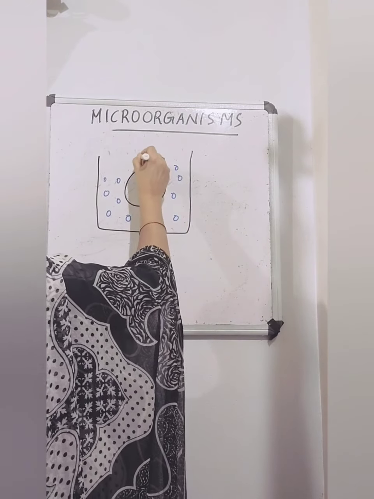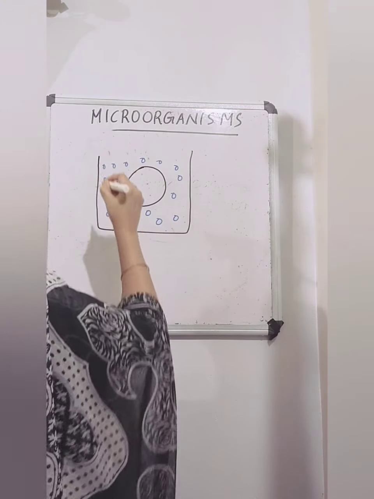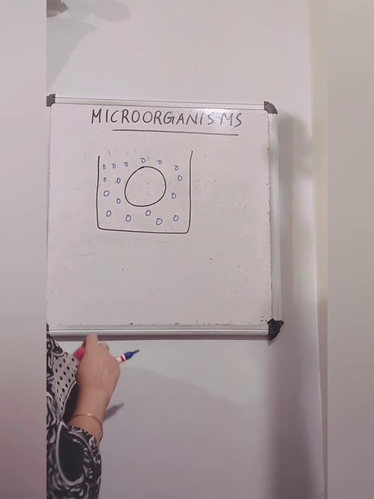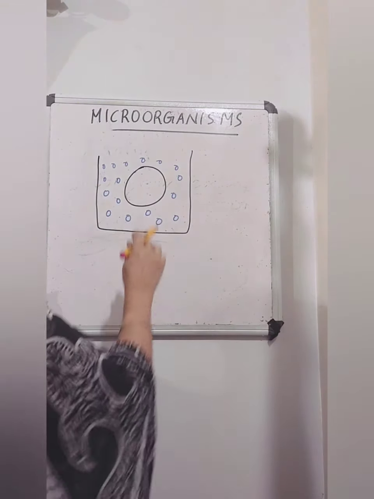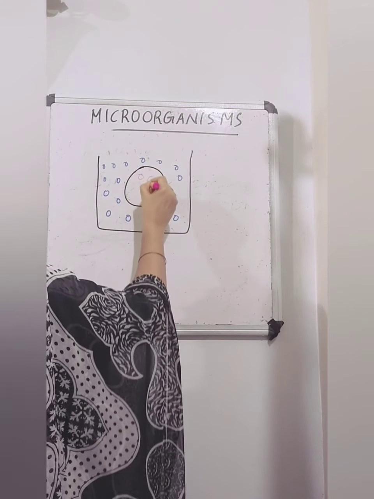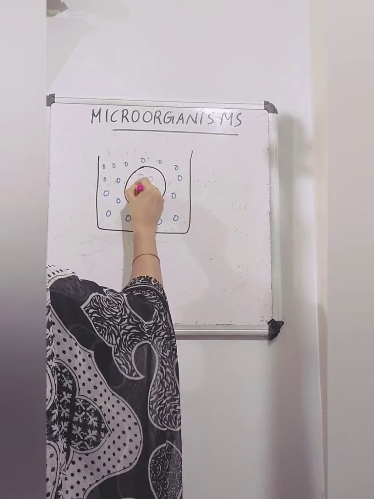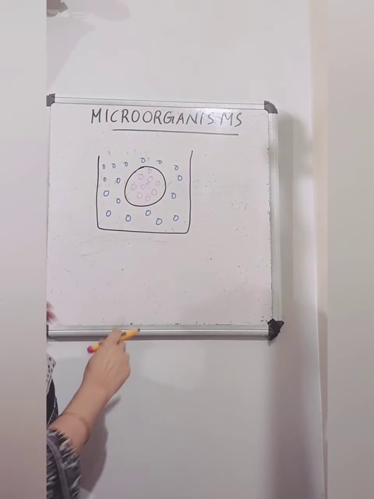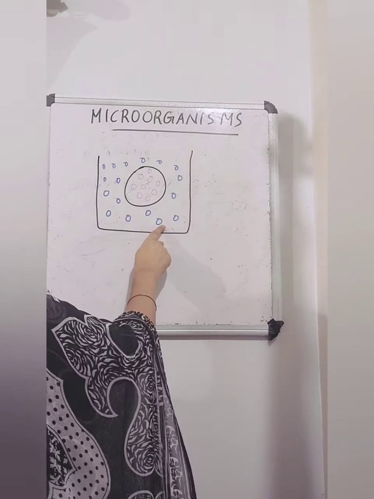Then we put one mango inside this. So this is one mango, and inside the mango there is water. So inside the mango, water molecules are present. This is a salt molecule.